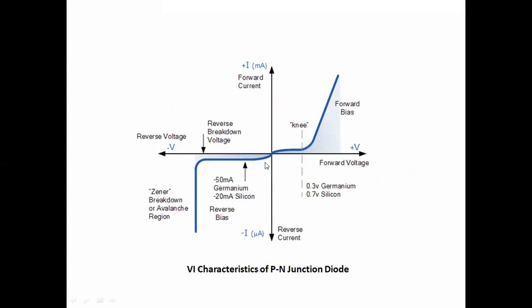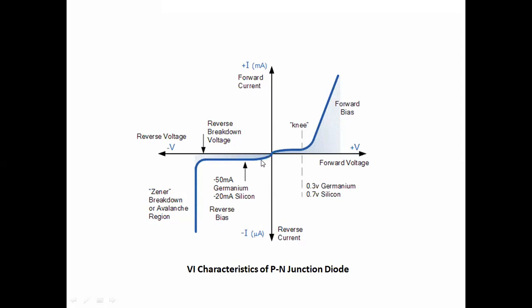This is the reverse current of small value, in terms of microamperes. This reverse current is negative, and it is in microamperes, whereas the forward current is in milliamperes.